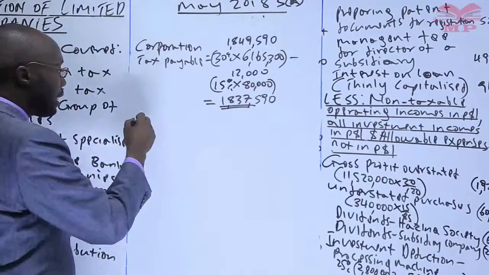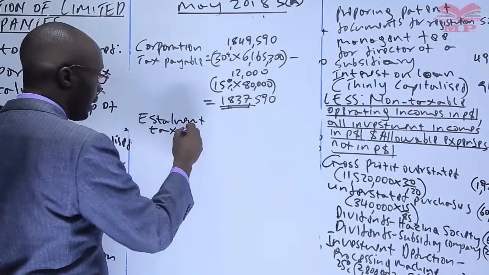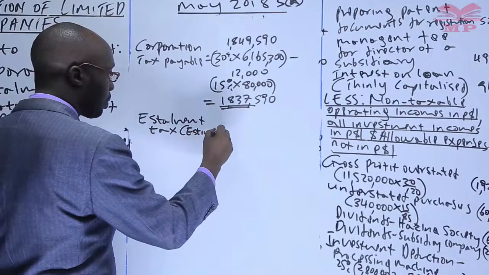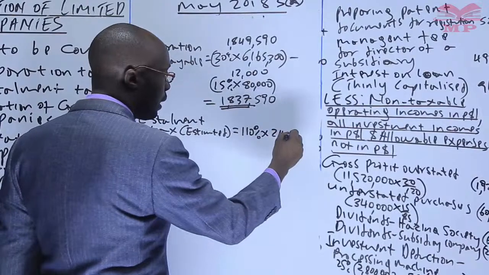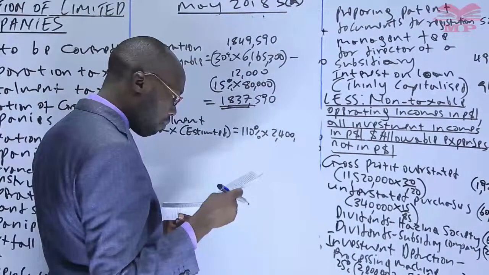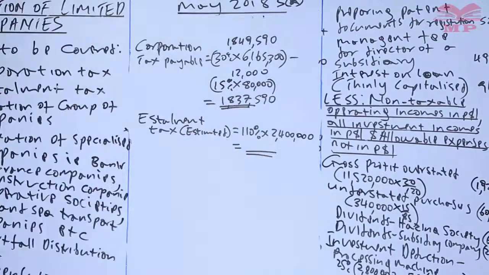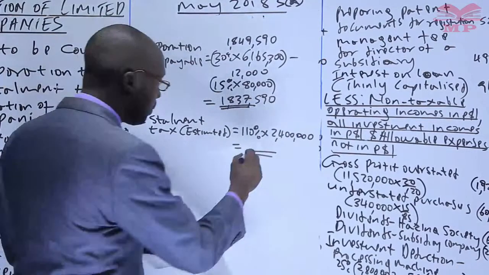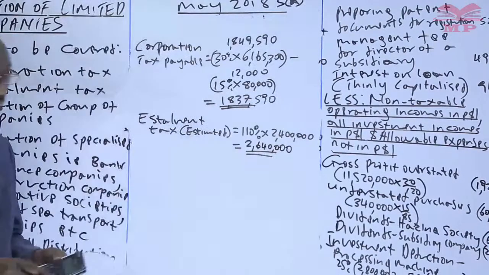So the installment tax estimated, because this is an estimate, is supposed to be 110% of the previous year tax, 2,400,000, which gives us 2,640,000. That is how it is estimated.